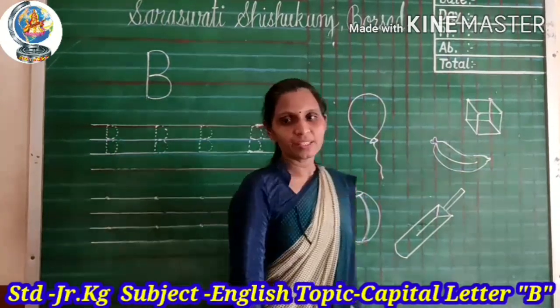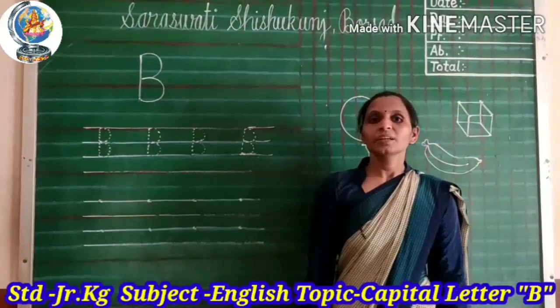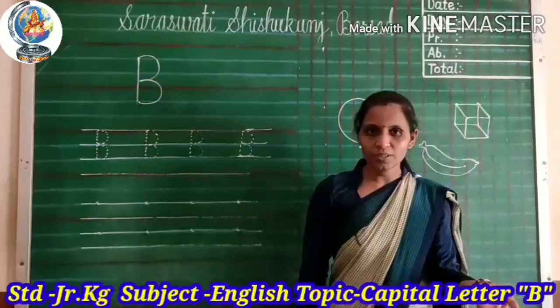Do you know, kids? Already we learned 5 lines in previous videos.